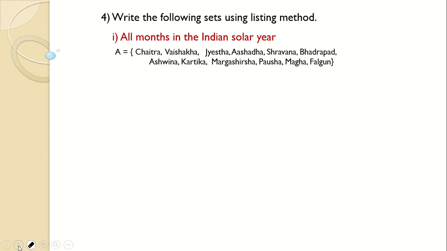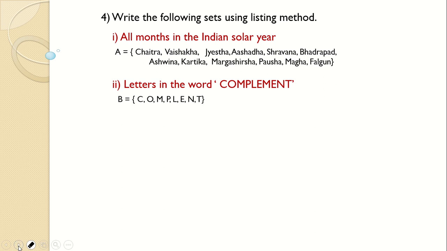There are 12: Chaitra, Vaishakha, Jeshta, Ashada, Shravana, Bhadrapad, Ashwina, Kartika, Margashisha, Pausha, Magha and Falguni. Next, letters in the word complement, separated by a comma, just write the letters. The important thing to remember here is do not repeat any element. That's the only thing you have to see.